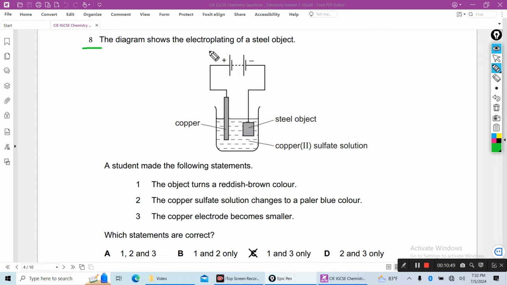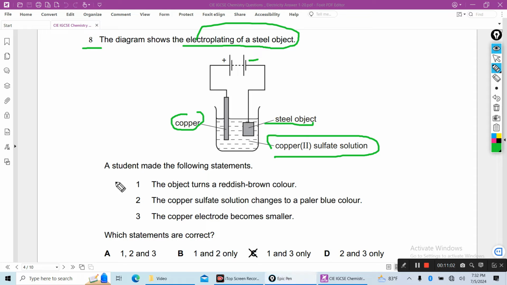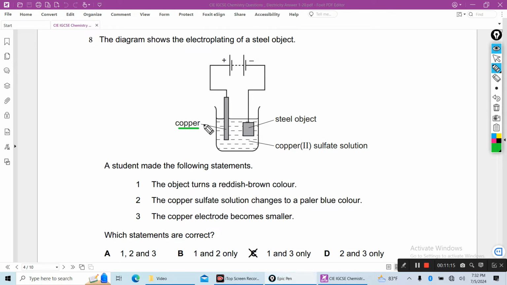Next, the diagram shows the electroplating of a steel object. This copper electrode is the positive electrode, and the steel object is added to the cathode, in copper sulfate solution. Now a student made the following three statements. One, the object turns a reddish brown color. Yes, this is true because copper will form on the surface of the object. So the object turns a reddish brown color because copper is a reddish brown solid.